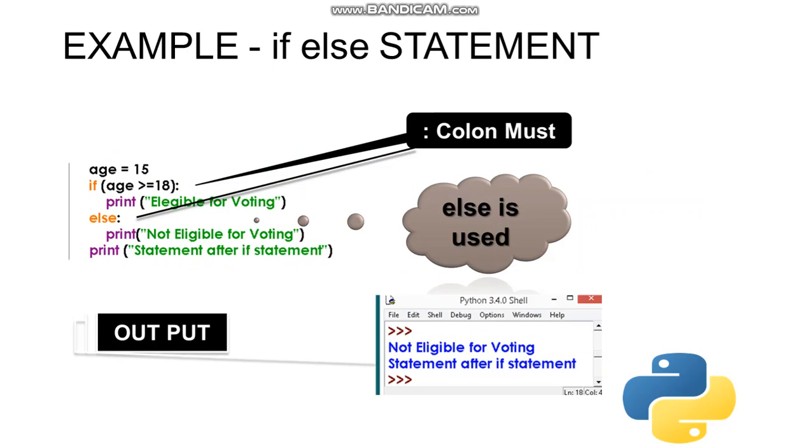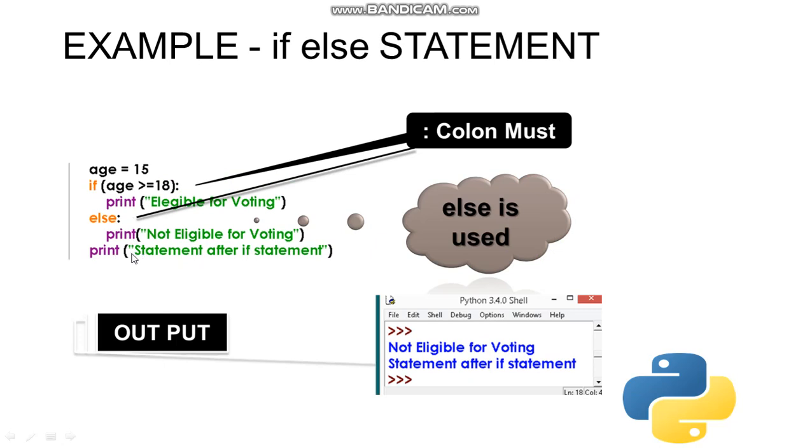Next example is of if-else statement. I'm taking a variable age equals to 15. I'm comparing it as: if age is greater than or equal to 18, print eligible for voting, else, I have to write colon after else also, else print not eligible for voting, and this print is out of the if-else block.